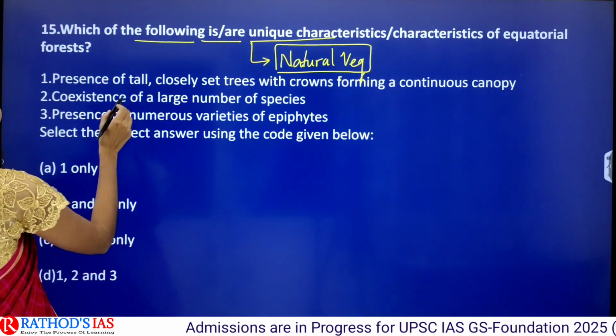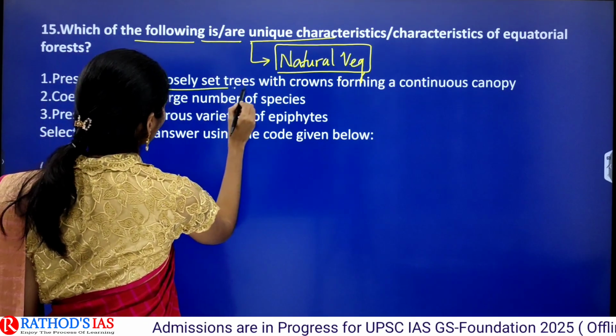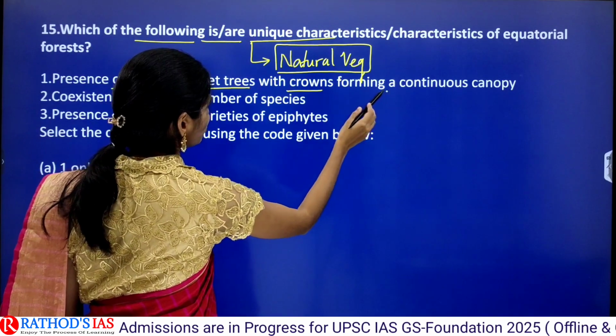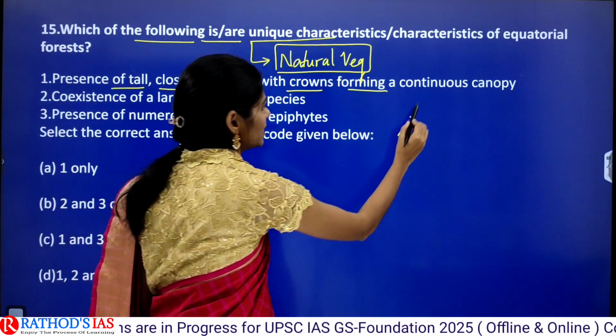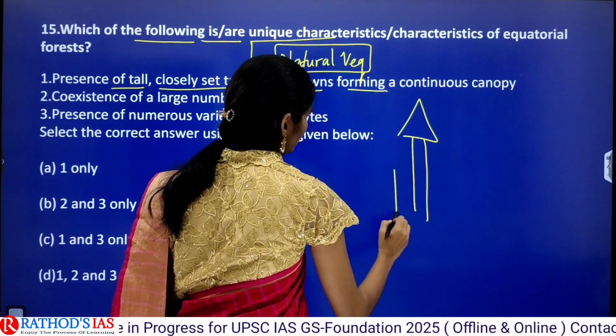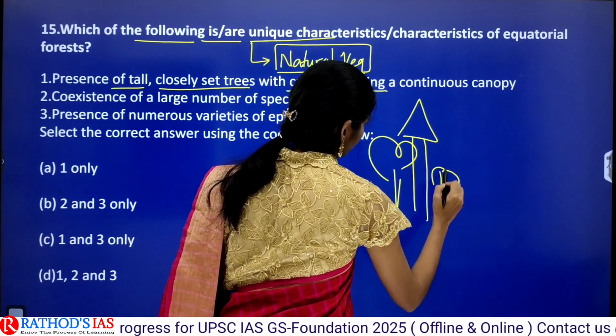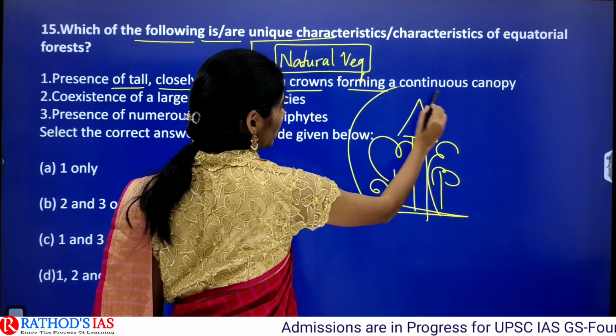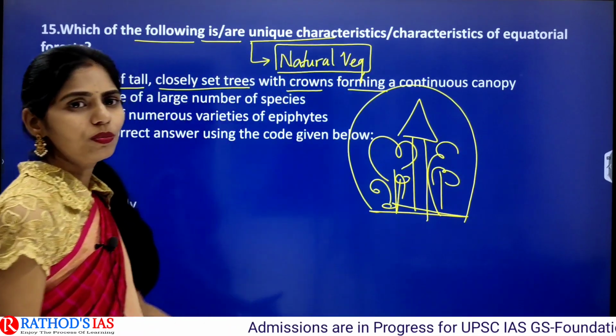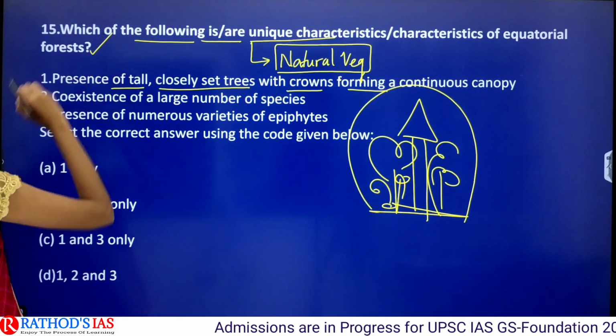And first statement is presence of tall, closely set trees with crowns forming a continuous canopy. So canopy is nothing but we can see different layers, okay? Different layers of trees, small to big. So this is called canopy. So yes, canopy is seen in this equatorial forest.